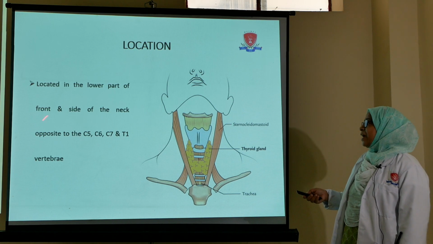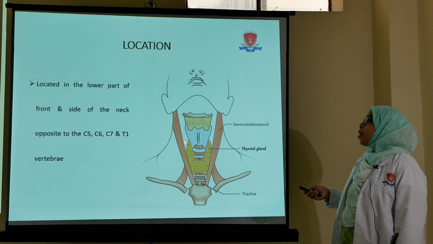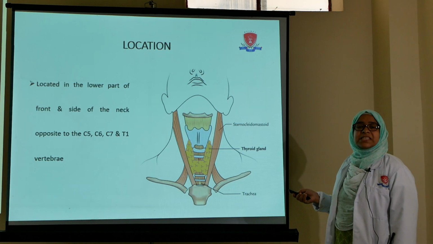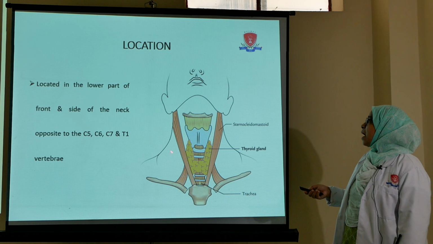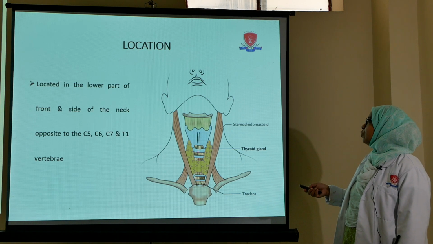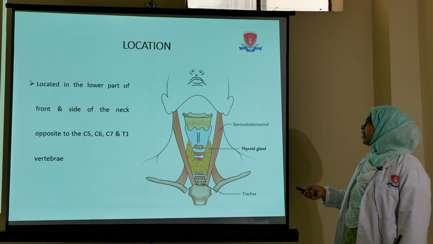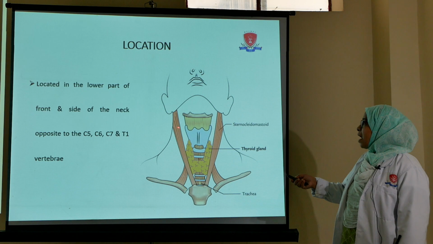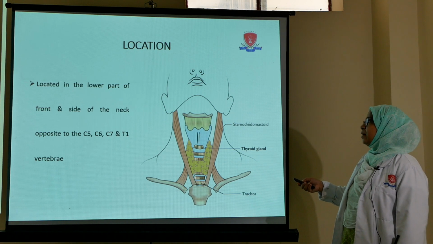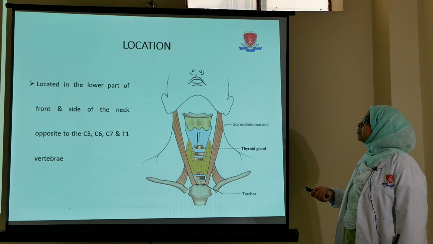So this thyroid gland is present in the lower part of the neck, on the front as well as on the side, opposite C5, C6, C7 and T1 vertebrae, clasping the upper part of the trachea. You can see in this image these are the tracheal rings, and hence the thyroid gland clasps the upper part of the trachea. So this is the basic location of the thyroid gland.